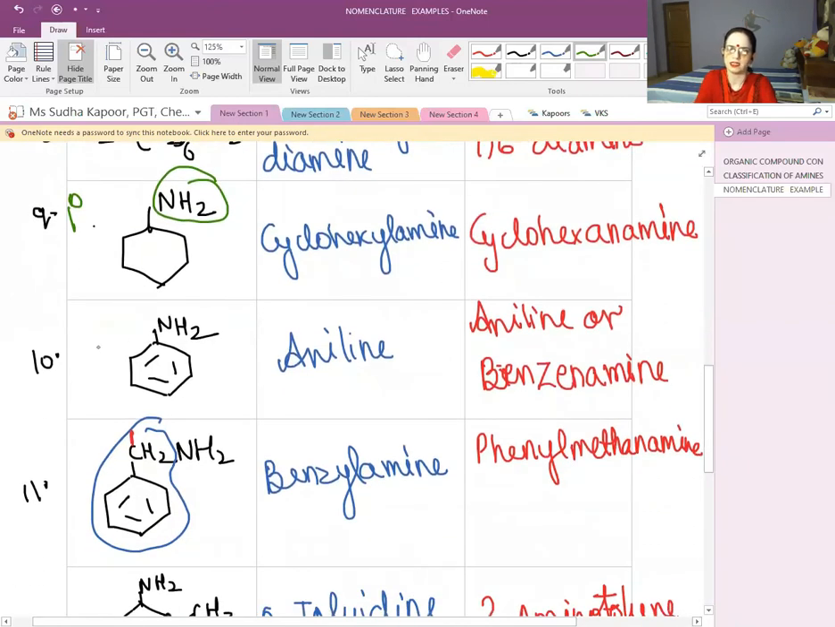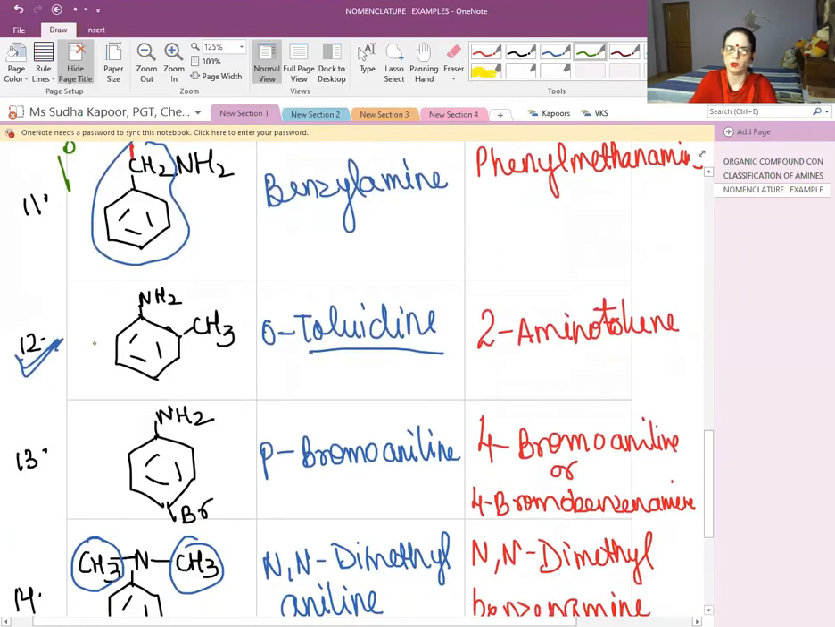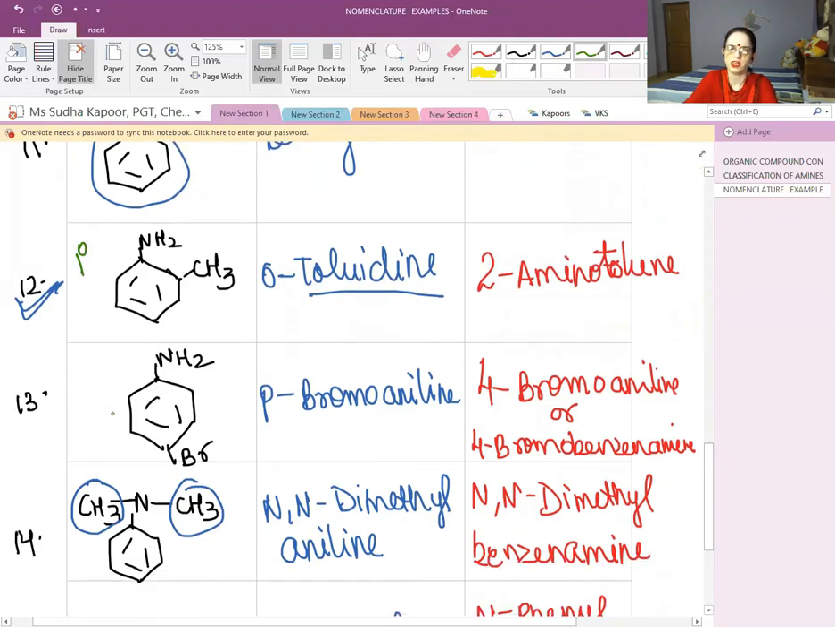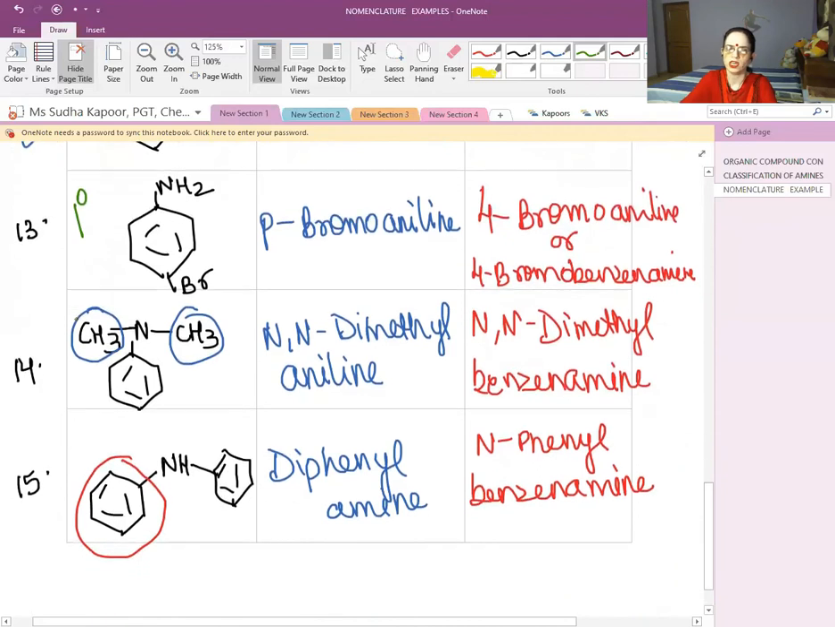10th, aniline, again 1 degree in nature. Benzylamine, again NH2, it is going to be 1 degree. What about the 12th one? The NH2, it is 1 degree. 13th, again NH2, it is 1 degree. 14th, alkyl and phenyl groups on 3 sides, so it is going to be 3 degree. And the last one, the diphenylamine, it is going to be the 2 degree case.